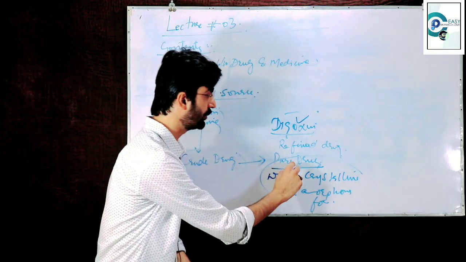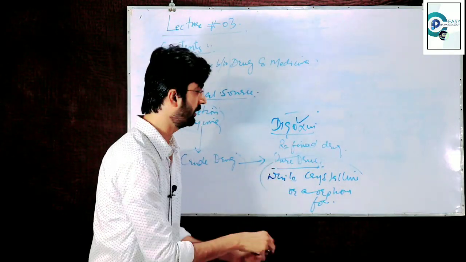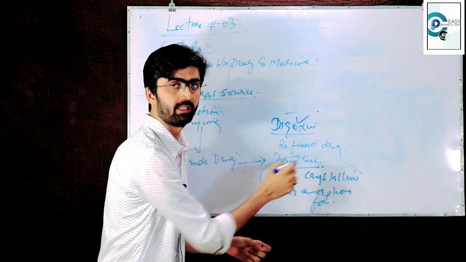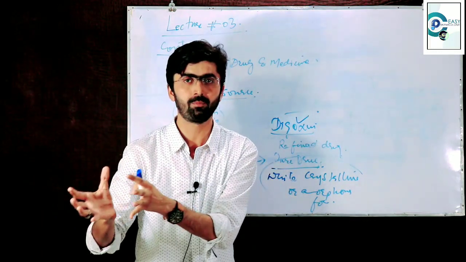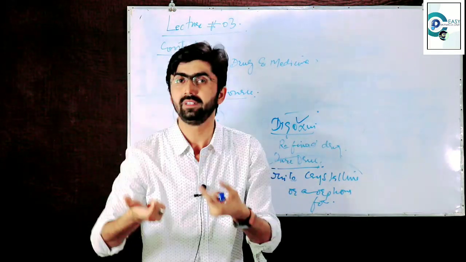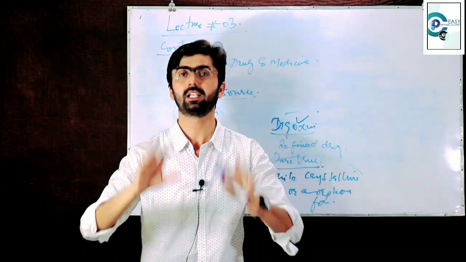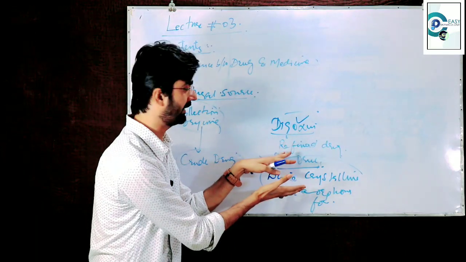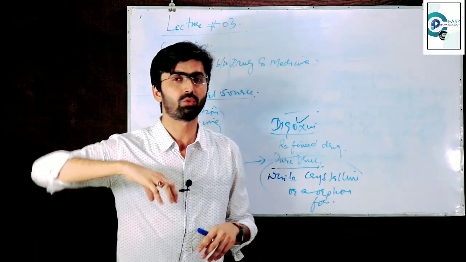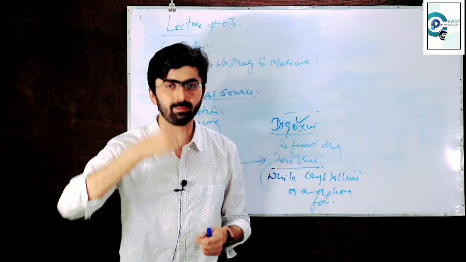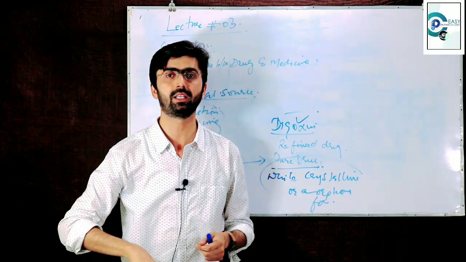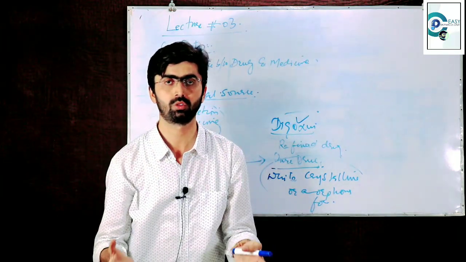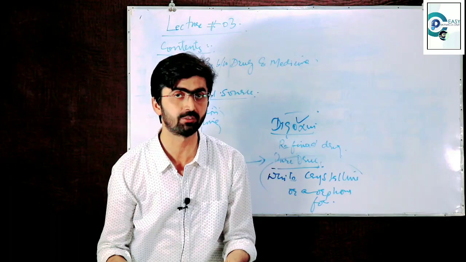That we should transform this pure drug into such a form which can be conveniently administered in our body. This form of the drug is not in that suitable form to take in our body through all routes as per the need of the treatment.